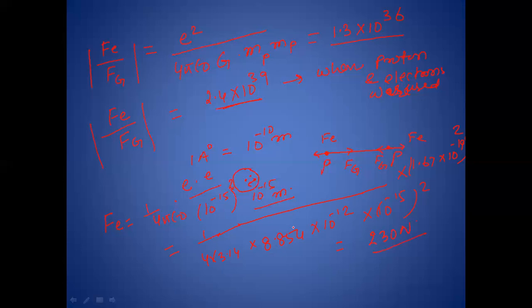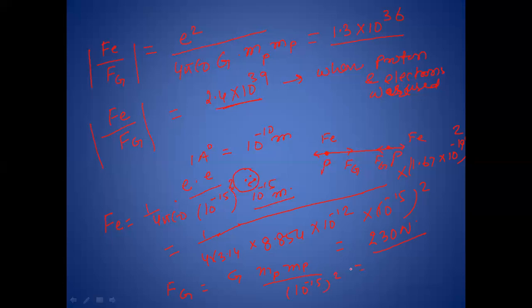This is a very big force that exists between two protons in the nucleus. Now, in a similar way, we can also find the gravitational force. Fg is equal to G multiplied by mass of proton into mass of proton divided by R square, where R is 10 to the power minus 15.